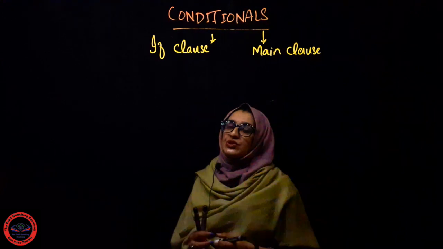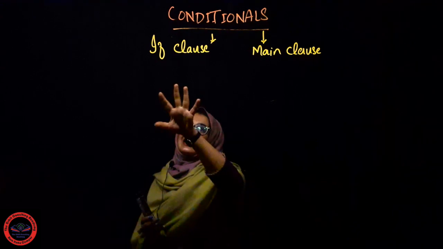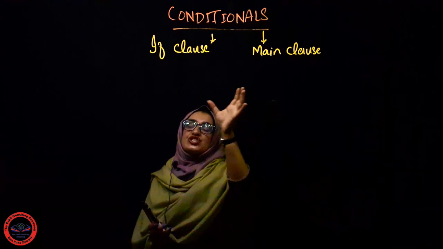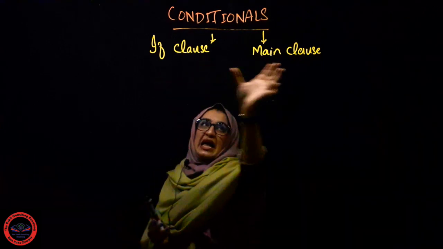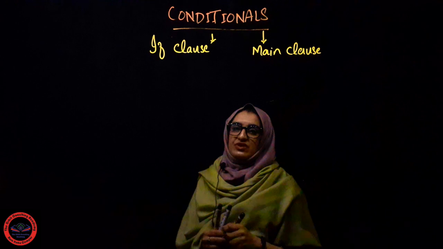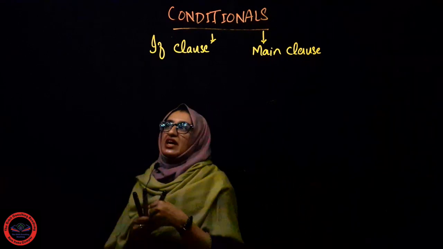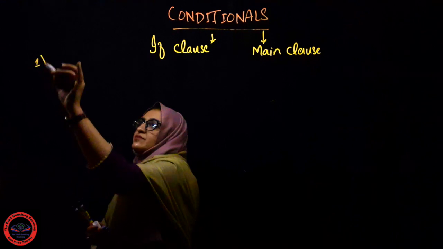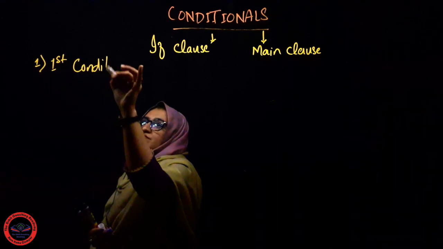Second thing which we need to learn: why do we need to learn the conditionals? As you can see, these are two clauses, and they show cause and effect. If is a cause and main shows the effect of this one. So now let's see how many types of conditionals we have. First one is the first conditional.